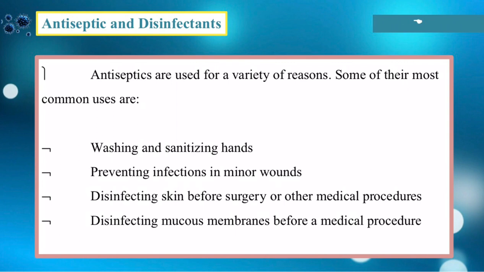So it is very important that we need antiseptic and disinfectant drugs for us to be healthy and free from any unwanted microorganisms or bacteria that are pathogenic. You know what pathogenic is, right? It is a bacteria that causes diseases. So it is better to use these disinfectants and antiseptics.